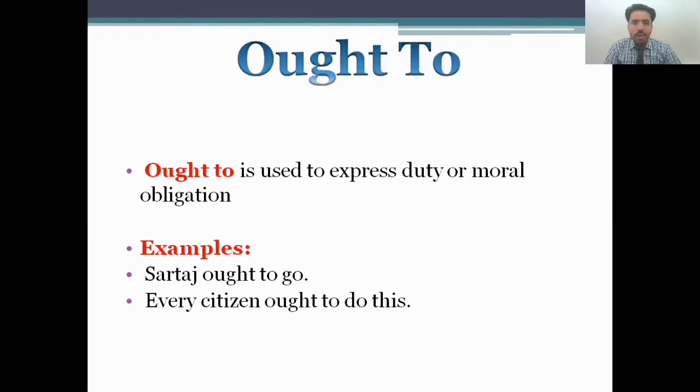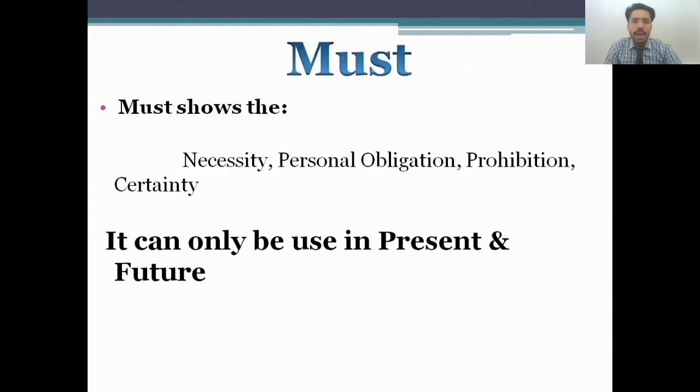Ought to. "Ought to" is used to express duty, moral, or obligation. Let's see how, I'll give the example. Sartaj ought to go. Or every citizen ought to do this. It means this is a moral, this is an obligation, or you can say it expresses duty, that it's a responsibility in our society that we should clean our society or not. This is all about the attitude.